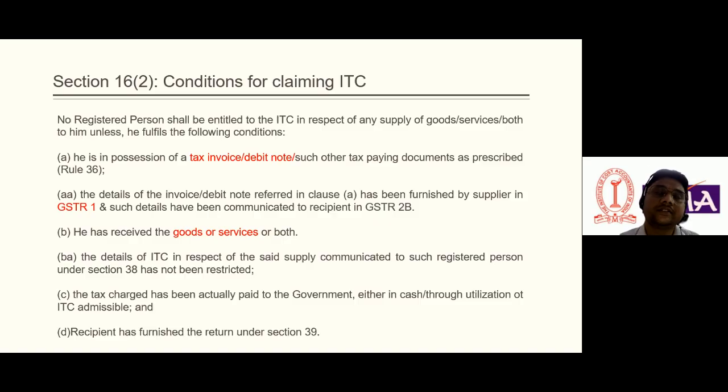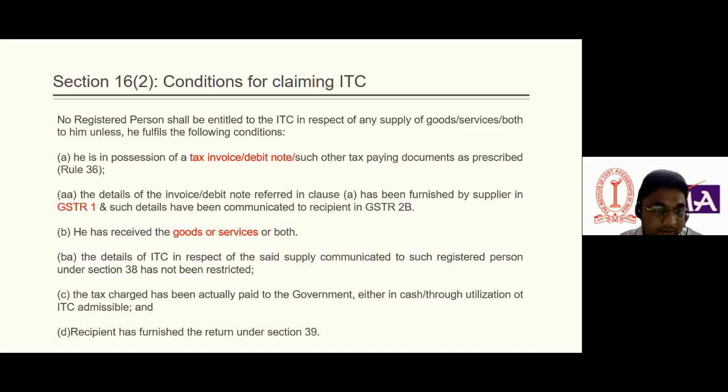For example, in GSTR-1 the supplier has shown 1,000 rupees, say, but at the time of filing 3B, he has paid the tax only on an amount of 900 rupees. So in that case, the tax liability of that supplier in GSTR-1 exceeds that in GSTR-3B. So that condition should not be there, otherwise ITC would not be available. That is the meaning of that case.